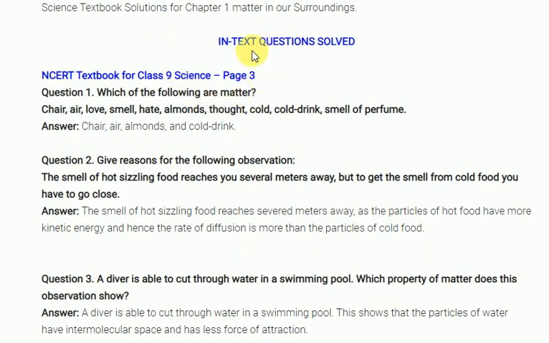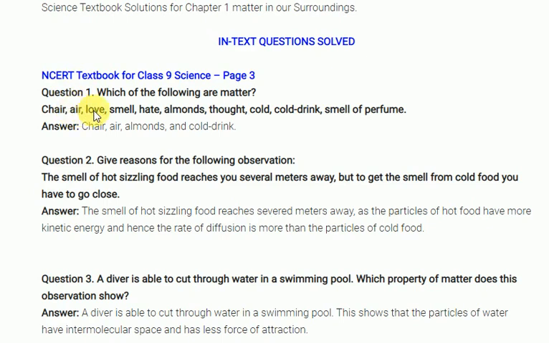Okay, let's go for some in-text questions. Look at the first question: which of the following are matter? They have given certain materials and are asking whether they are matter or not. Chair, because a chair occupies space and has some mass, so it is matter. Next one is air. Air occupies space, so air is also considered matter.